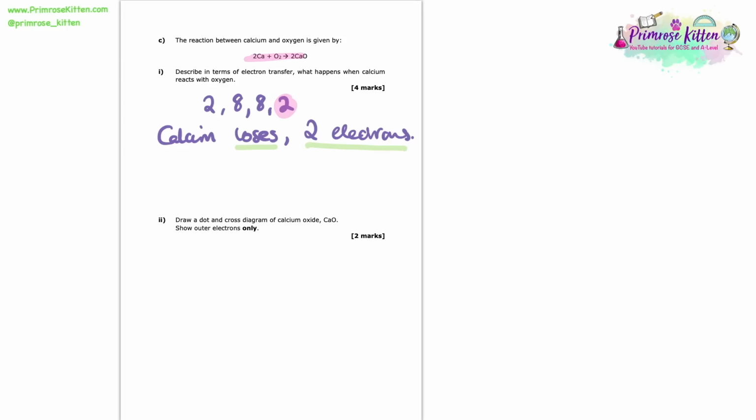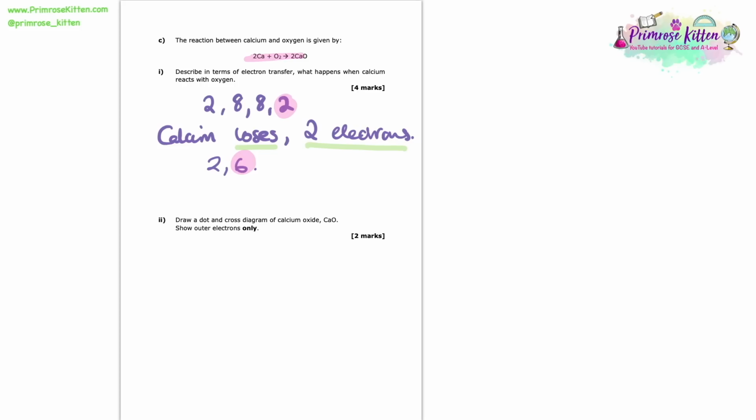So now we want to do the same with oxygen. The electronic structure of oxygen was 2, 6, so its outer shell contained 6 electrons. To get that full outer shell, and remember that 8 electrons represents a full outer shell in all but the innermost shell, we're going to need to gain 2 electrons to get it up to 8.